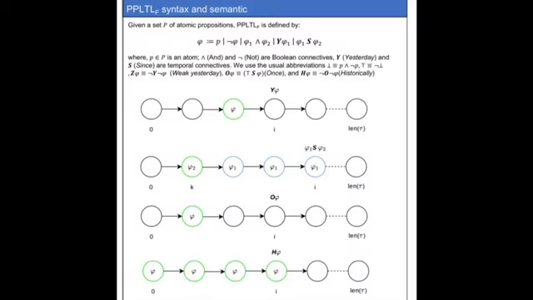We chose to work on specifications written in pure-past linear temporal logic on finite traces because no one did it before, and also because most AI applications work on finite traces and some properties are easier to express using past operators. The syntax of a pure-past LTL formula is the following.